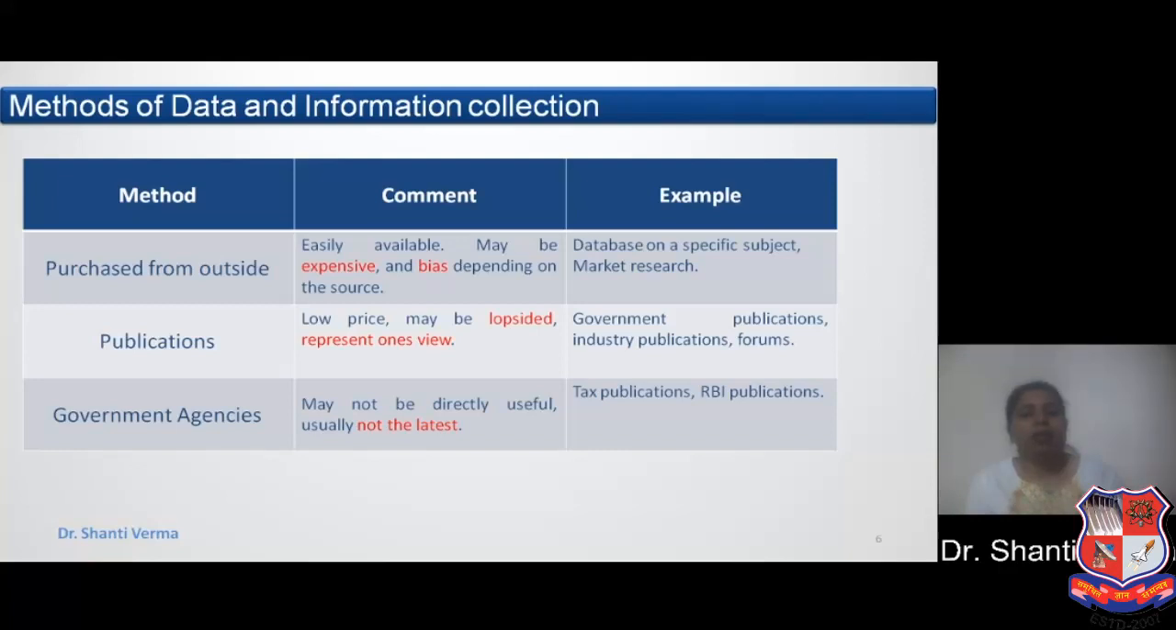The next is government agencies, which may not be directly useful and are usually not the latest. For example, tax publications, RBI publications, etc.